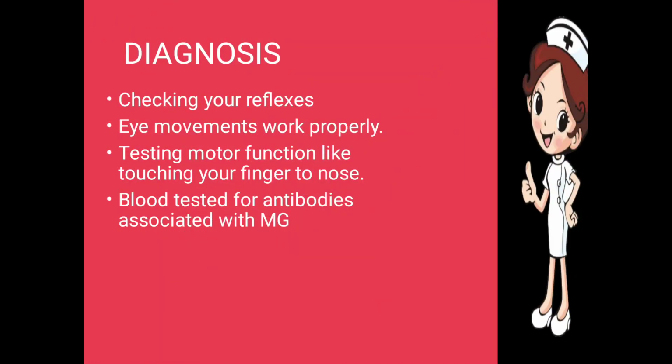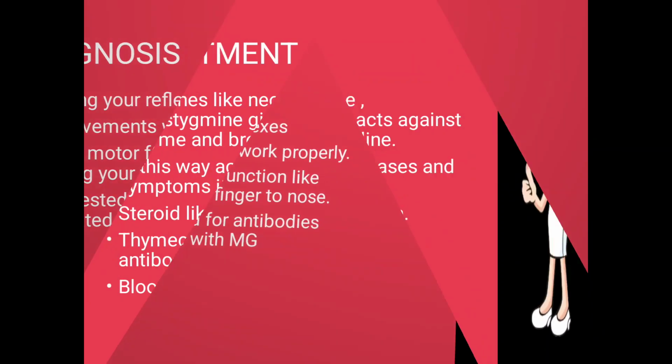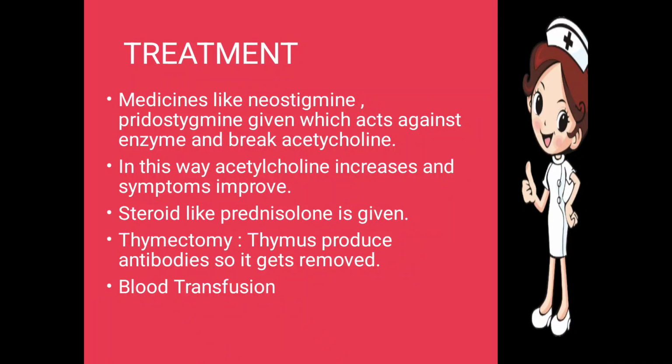What is the diagnosis? Checking your reflexes, for example picking up a cup of tea or coffee, and noting the speed of picking it up. Checking that eye movements work properly, as eyes have to move in all directions: up, down, left, right. Testing motor function, like touching your finger to the nose. And a blood test for antibodies associated with myasthenia gravis.